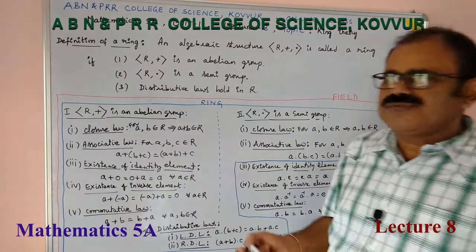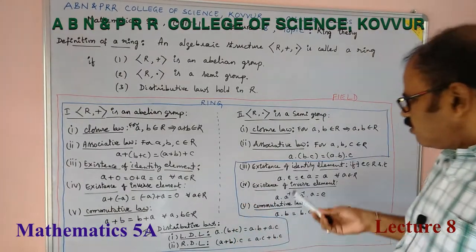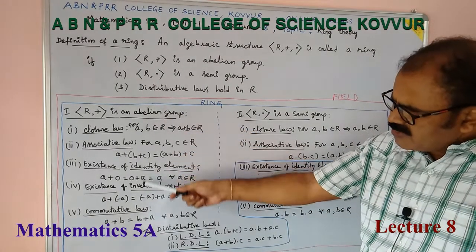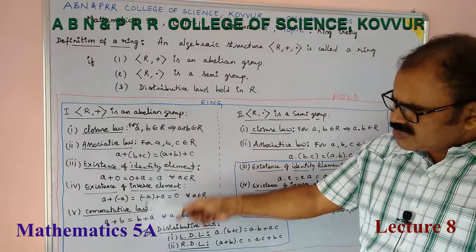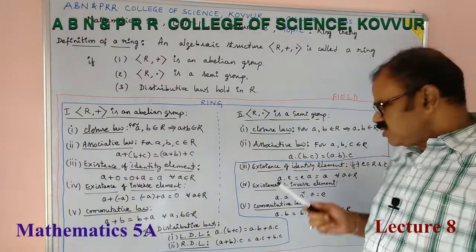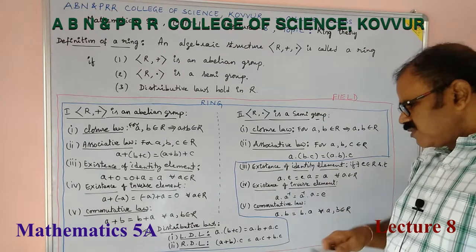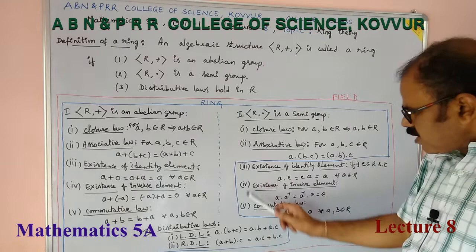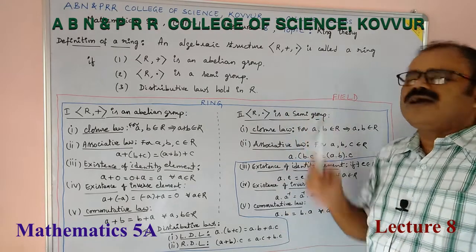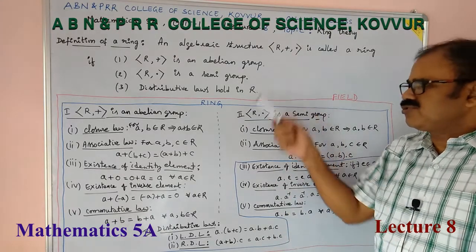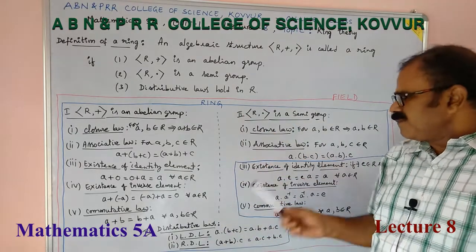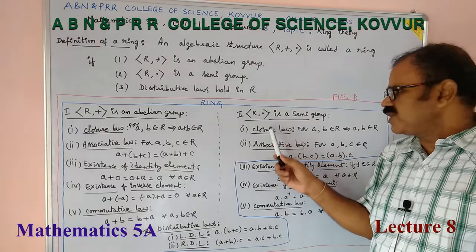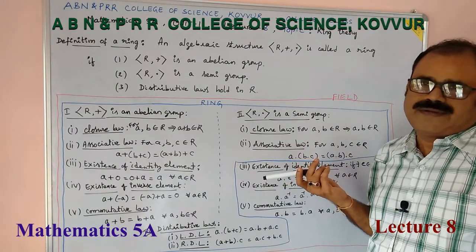Here straight away we should get a doubt. What about the remaining axioms in multiplication? In addition, there are 5 axioms: closure, associative, identity, inverse and commutative law. In multiplication also there exist the existence of identity, existence of inverse and commutative law, but these 3 additional laws are not required for (R, plus, dot). For the algebra structure to become a ring, these 3 axioms are not required. With respect to multiplication, closure and associative is enough.